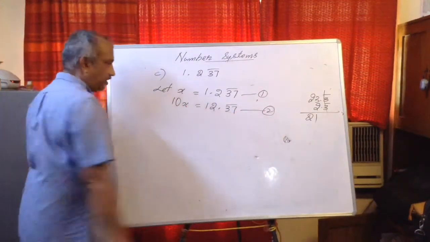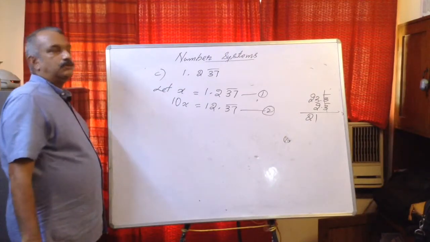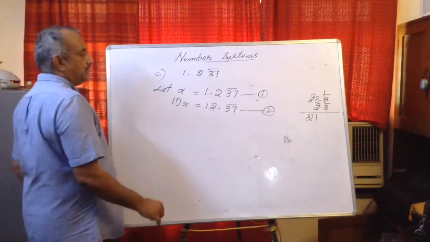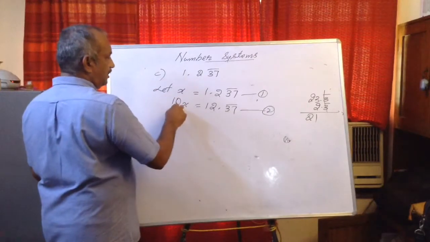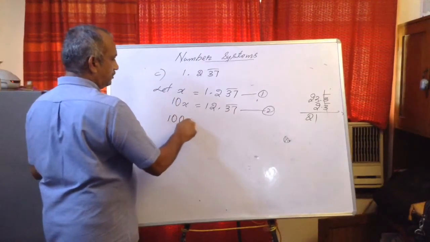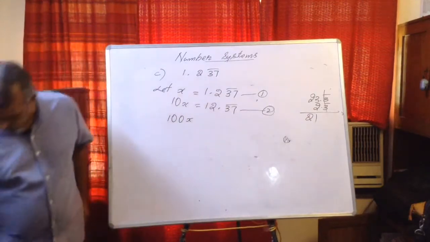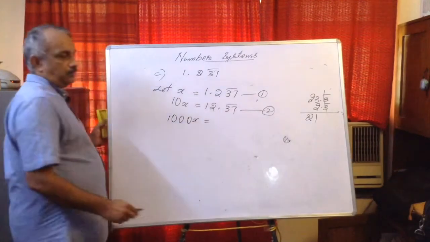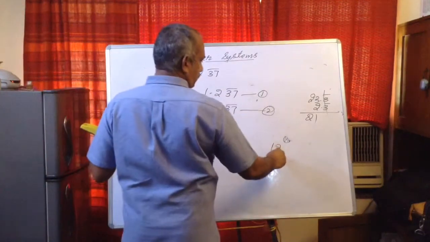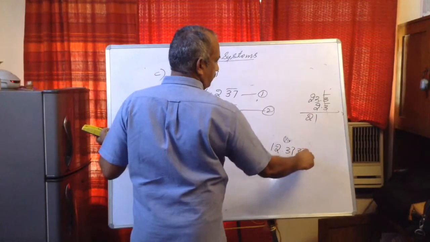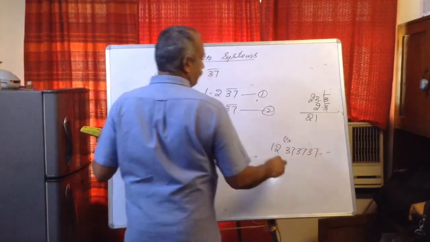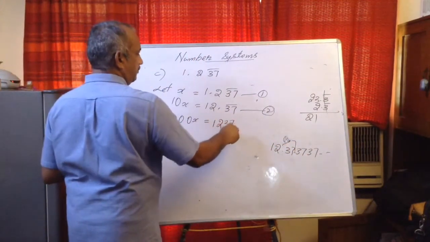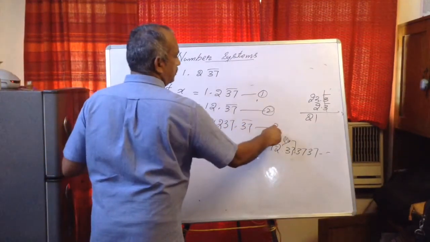Now look at equation number 2. How many digits are repeating? 2 digits are repeating. So you have to multiply by 100. Equation number 2, so 100 into 10, 1000x is equal to, now see, 12.37, 37, 37 etc. It is going on, multiplied by 100, the decimal point will be shifted. So 1237.37 bar. That is equation number 3.